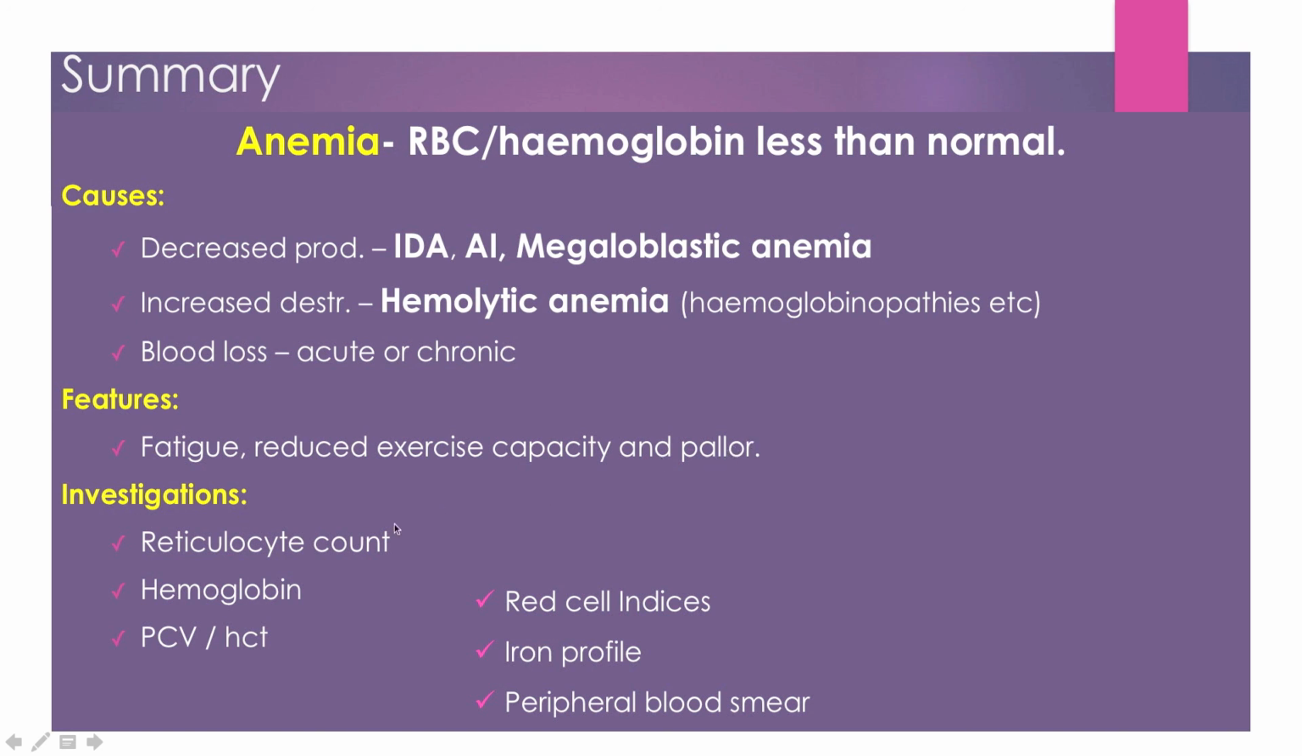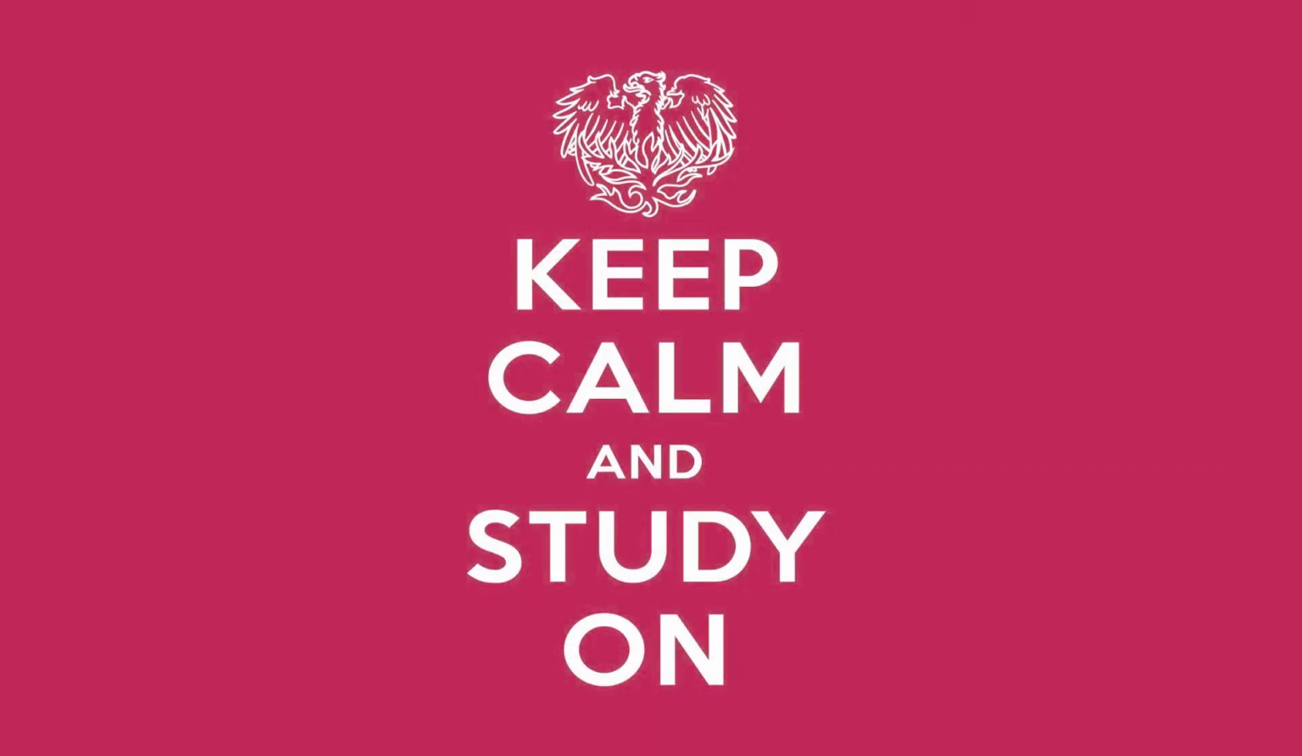Investigations: reticulocyte count, hemoglobin percentage, packed cell volume or hematocrit, red cell indices like MCV, MCHC, and MCH, and iron profile like serum ferritin, serum iron, TIBC, and percentage saturation. Peripheral blood smear shows the size and shape of the RBCs and also the paleness in them. So normocytic normochromic, microcytic hypochromic, or macrocytic hyperchromic. So keep studying.